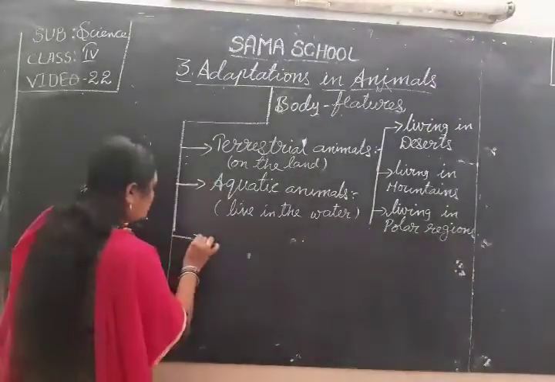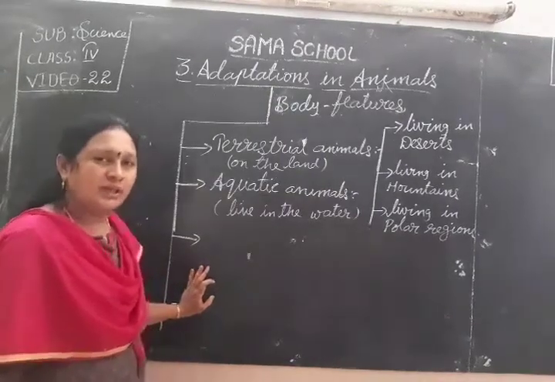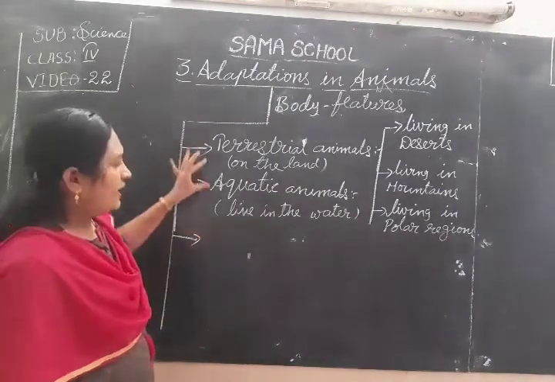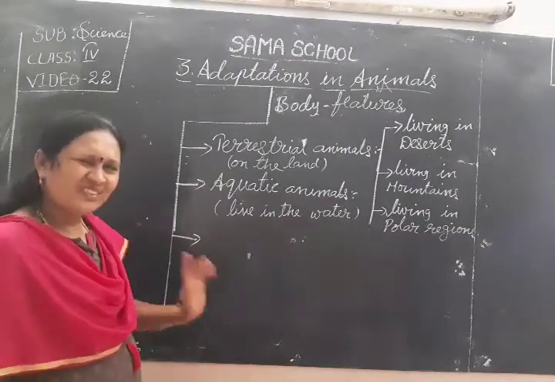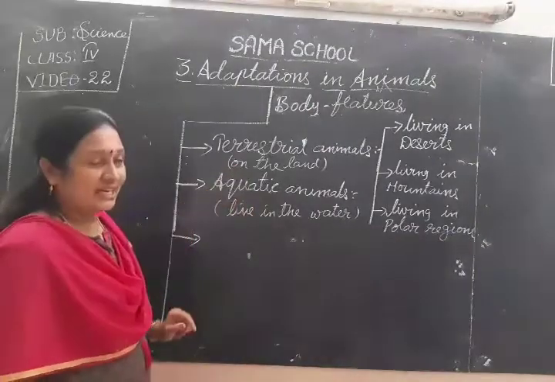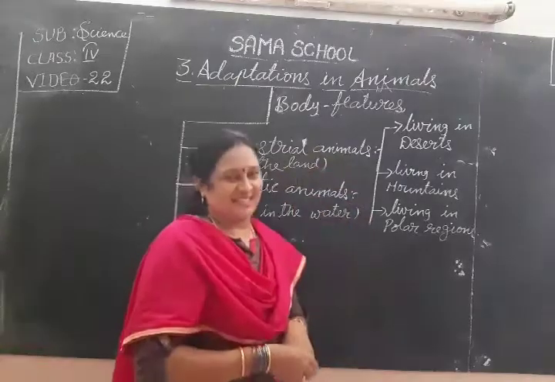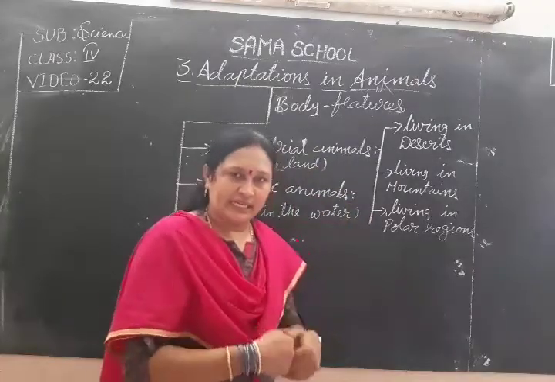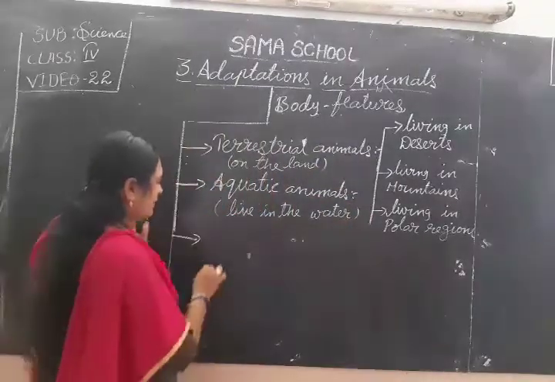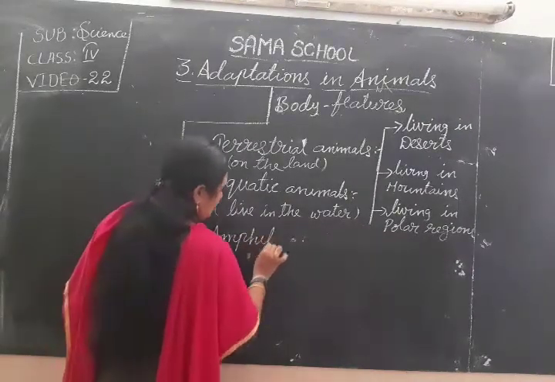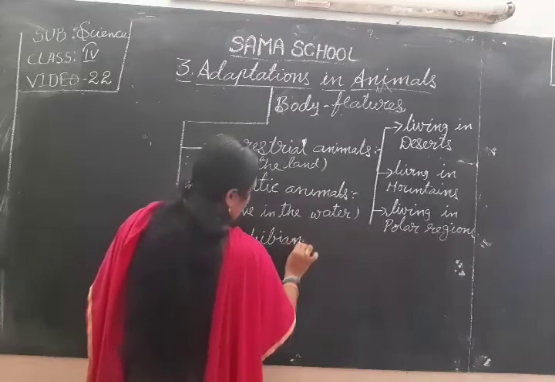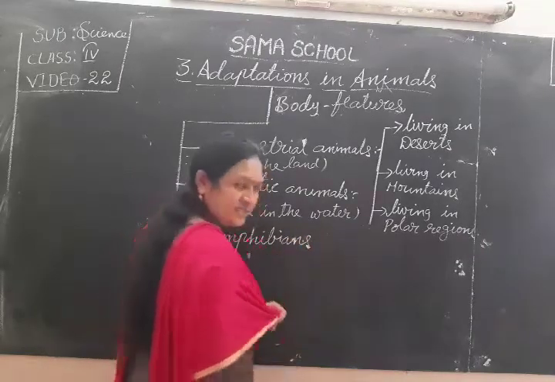And next, one more topic we learned. What is that? Animals that live both on the land and in the water are amphibians.